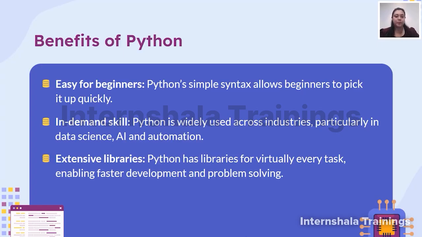Okay. In-demand skill: of course, you know that Python is very much in demand nowadays in the market, mostly in data science, but also in full stack development. In gaming platforms also Python is needed, along with Java, right? So it's a very in-demand skill, widely used across different industries, particularly in data science, AI and automation, because Python coding helps a lot here. Extensive libraries: as you go forward with this course, you'll see Python's libraries which are used for different purposes, for example NumPy, Pandas, Matplotlib, right?